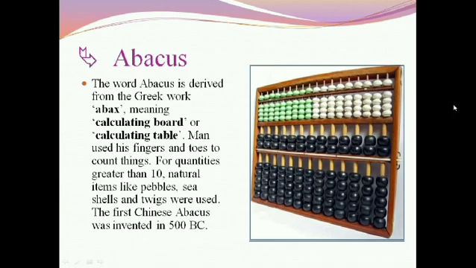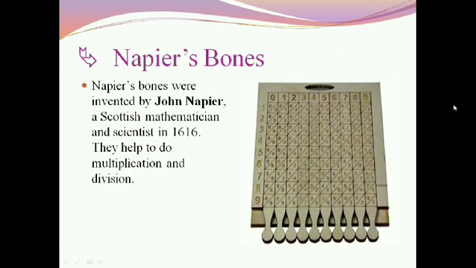Napier's bones. Napier's bones were invented by John Napier, a Scottish mathematician and scientist, in 1616. They helped to do multiplication and division. Next point comes here.